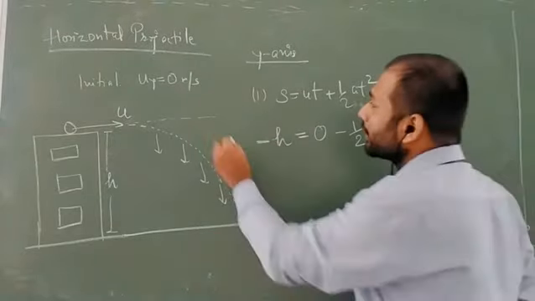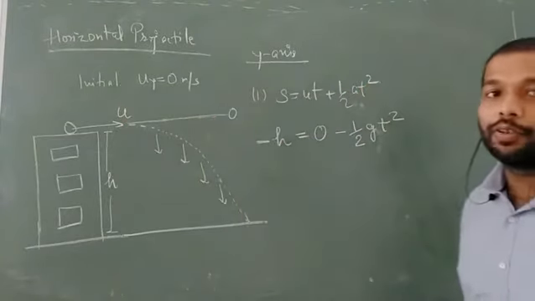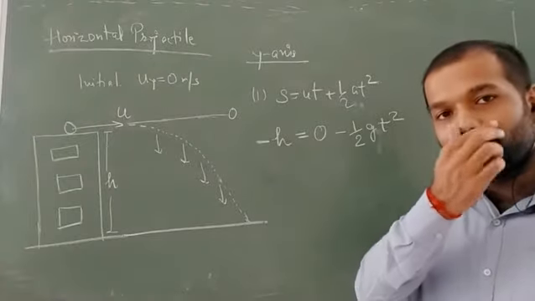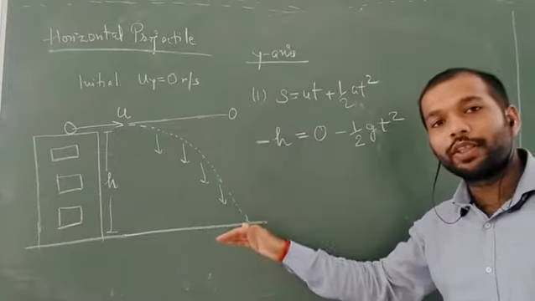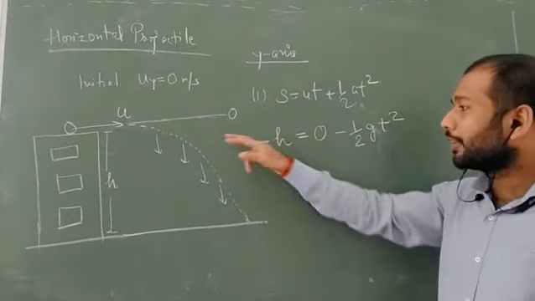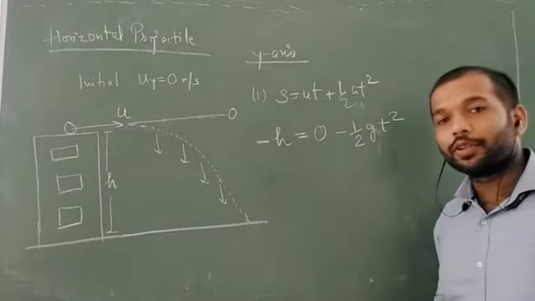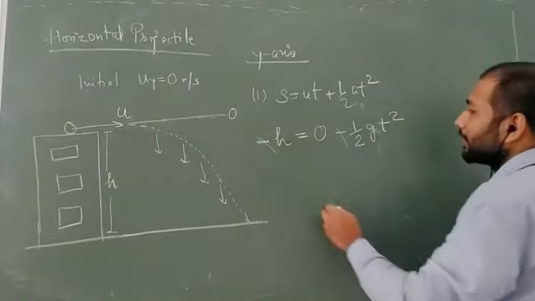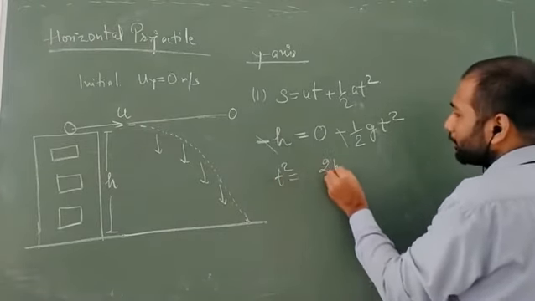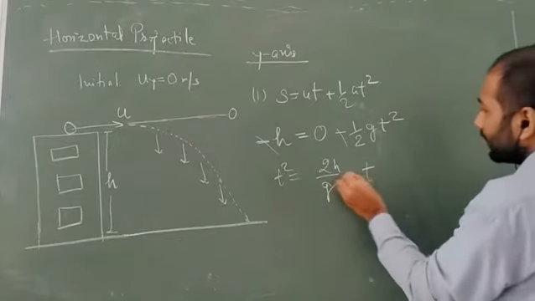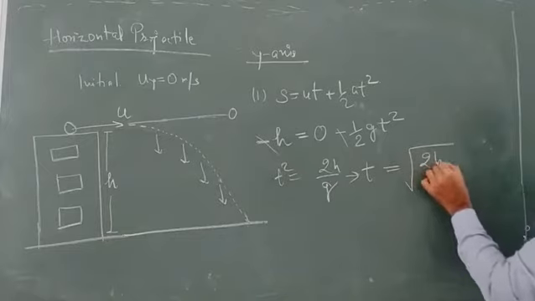But if you want to take the reference line, as I told you, from where we initiate our assumption or our motion, that is known as the reference line. I have taken my reference line here, so if the body is going down, I have taken a negative sign, and g is also on the negative side. You can also take both positive. This minus and minus will cancel out and we get t square equal to 2h upon g, which gives the time t equal to under root 2h upon g.